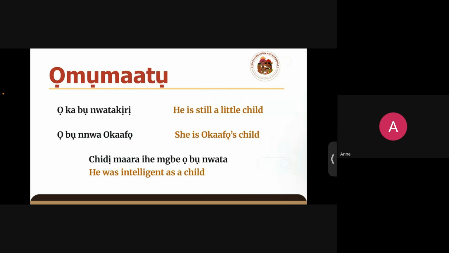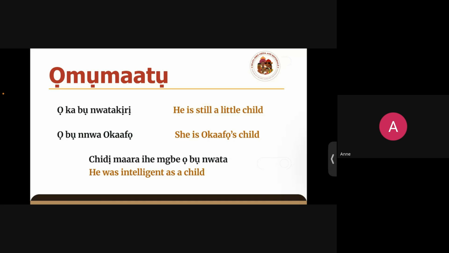So now, to see how it could be used in examples, we can have Ọ bụ nwatakịrị. He is still a little child. And then remember that in the previous class, we mentioned that "ọ" is a gender neutral pronoun. So it could be he is still a little child. It could also be she is still a little child. Ọ bụ nwatakịrị. Right? Then the second one is Ọ bụ nwa Okafọ. She is Okafor's child. Ọ bụ nwa Okafọ. Okay. It could also be he is Okafor's child, right?